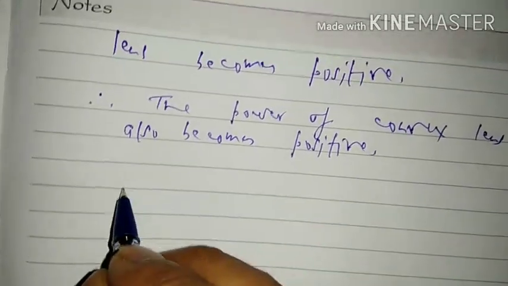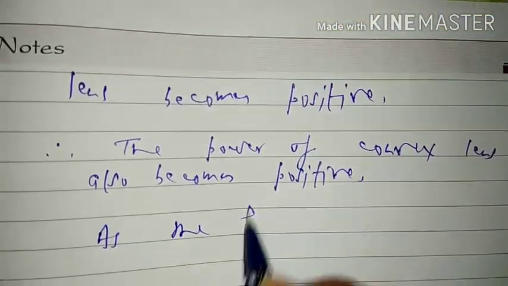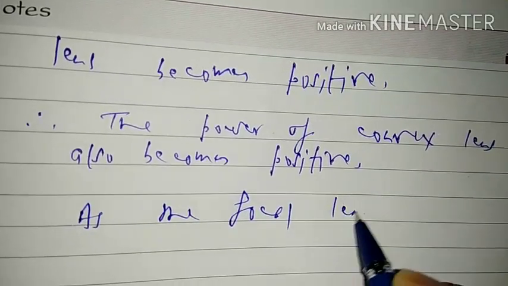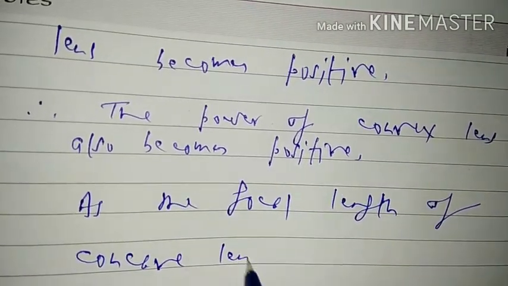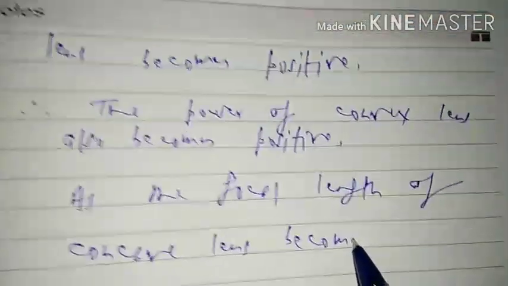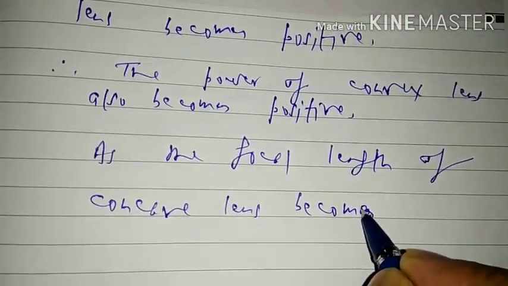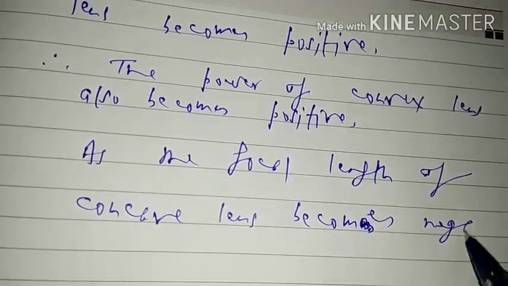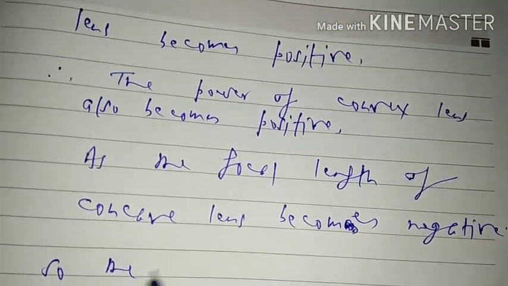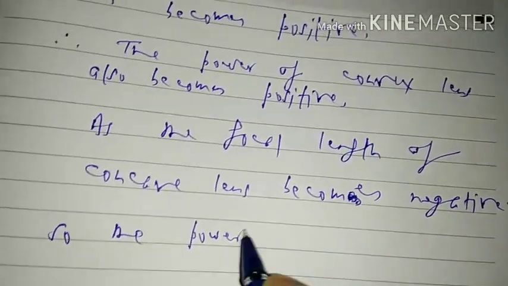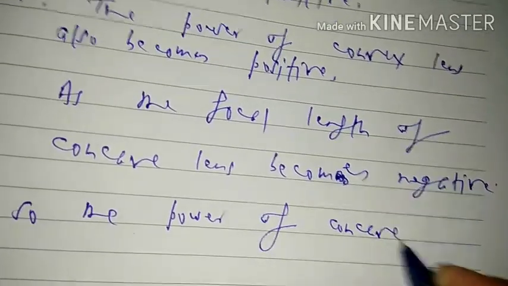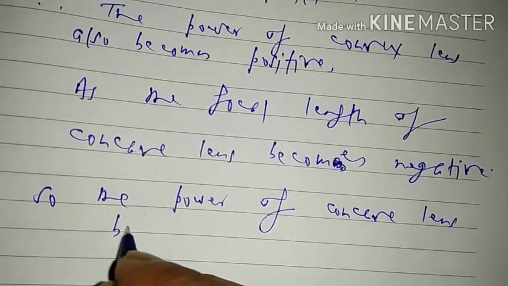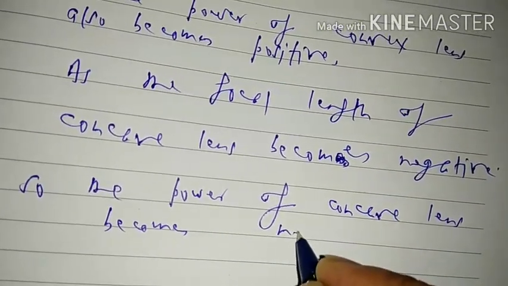And as the focal length of a concave lens becomes negative, so the power of a concave lens becomes negative.